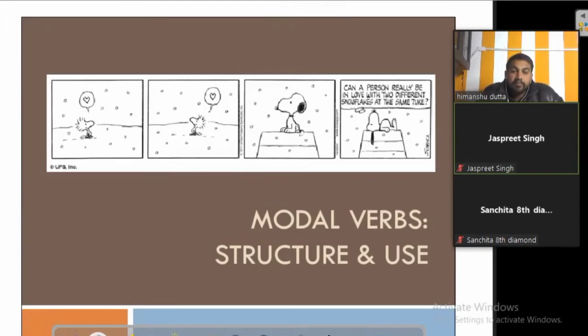What is written over there: modal verbs, their structure and use, so that you can understand each and every detail of the same. Okay, we're going to work on modal verbs. Do you know what modal verbs are? First of all, I would like to know from Jaspreet, what are modal verbs? What exactly do you know about them?